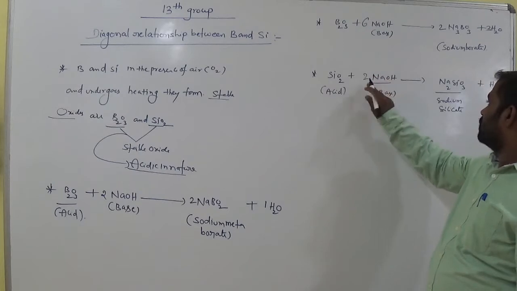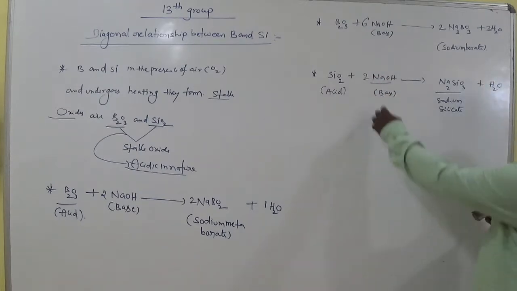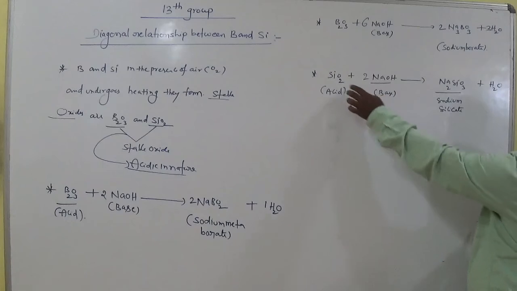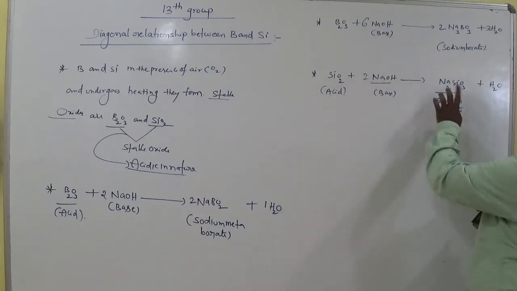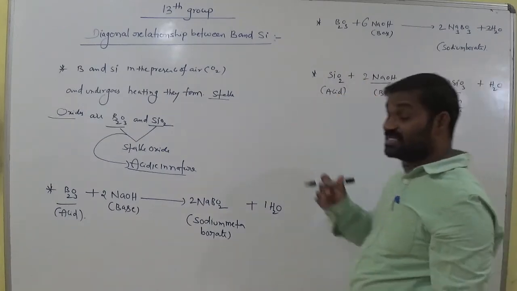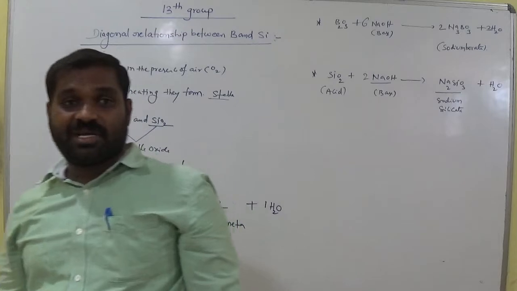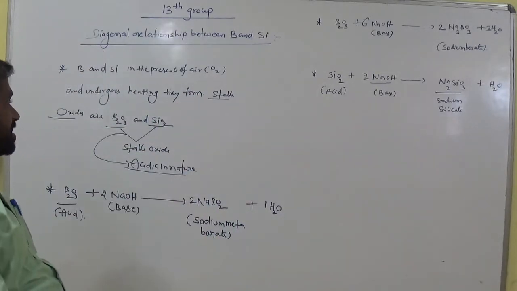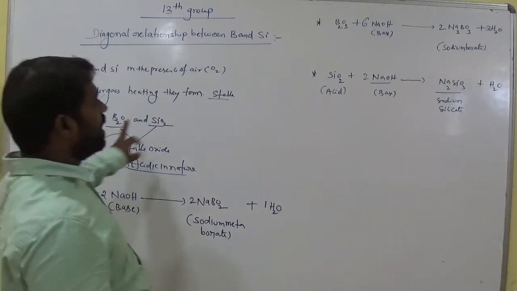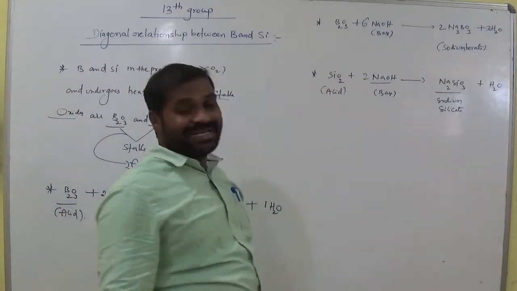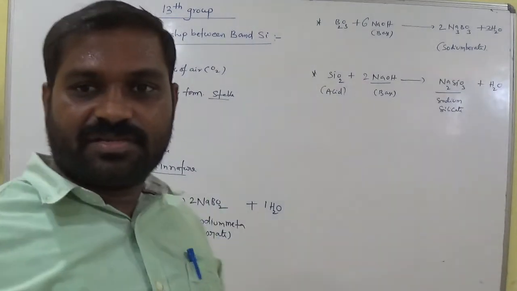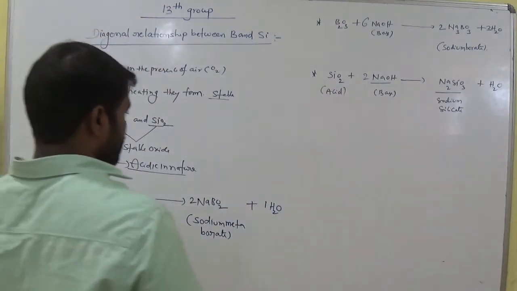Keep 2 here. 2 hydrogens, 3 plus 1, 4 oxygens, and 2 oxygens and 1 silicon, clear. So sodium silicate is generated when silicon dioxide interacts with sodium hydroxide. So these three reactions conclude that boric anhydride and silicon dioxide are clearly acidic in nature. Okay students, let's go to the next one.